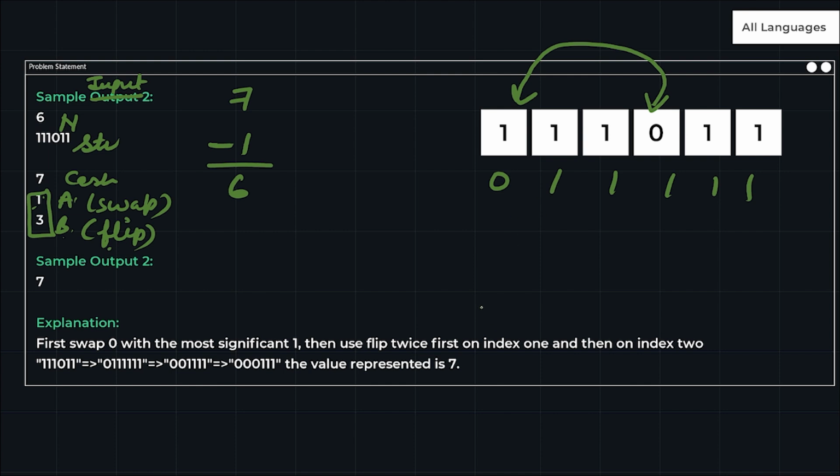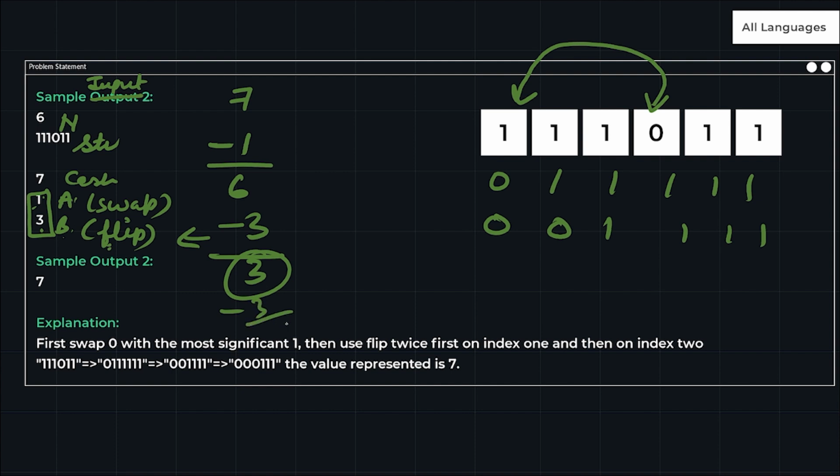After this, I can perform flips. How many flips can I perform? One flip costs 3 coins. Once I perform one, I get 0 0 1 1 1 1. So I have 3 more cash in my pocket, right? So I can perform one more flip.